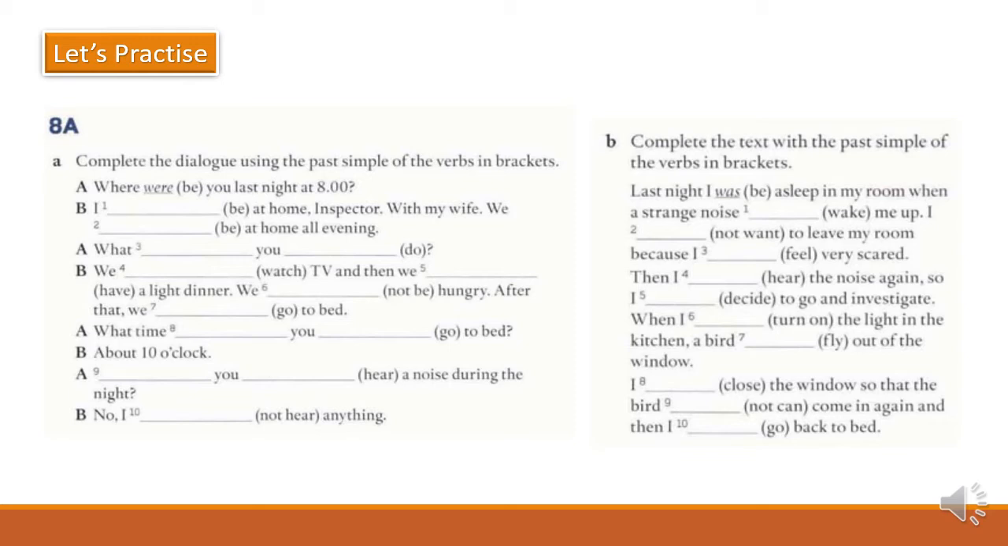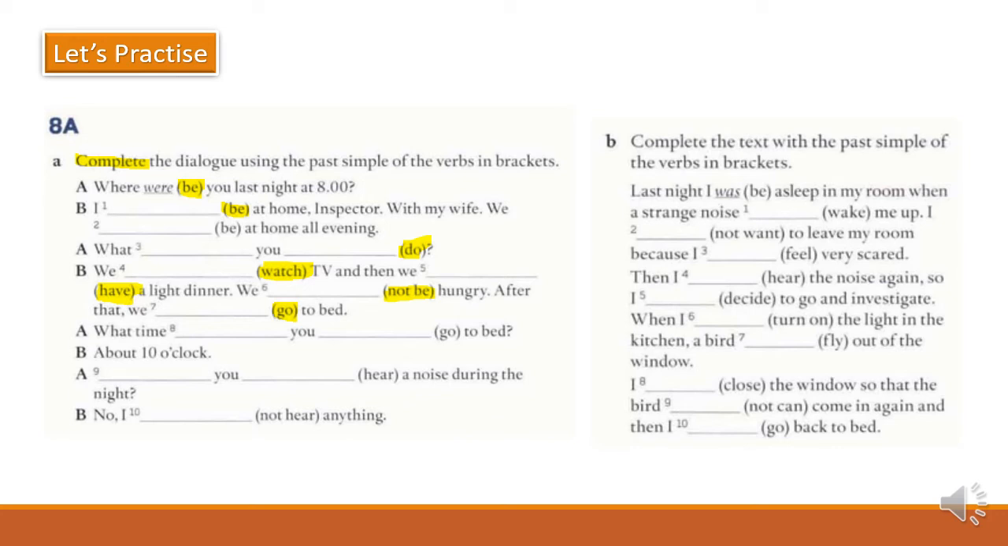Let's start here. We have to complete the dialogues using the past simple of the verb in brackets. First, it's very important to recognize the verbs you're going to use. Here we have the verb to be, but then you may find some other verbs. It's very important to recognize if these are regular or irregular verbs. In order to do that, you need to check the list of irregular verbs. Let me show you one example.